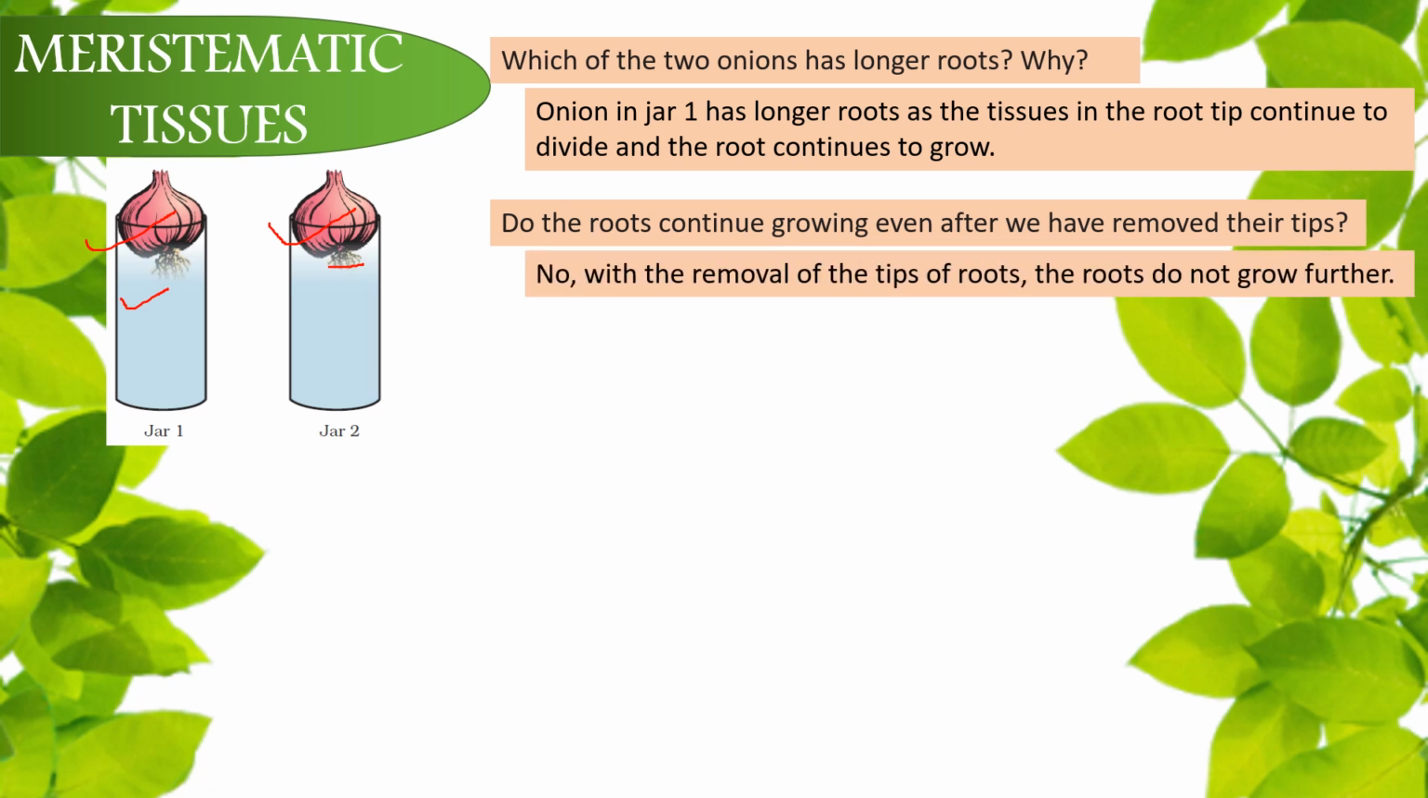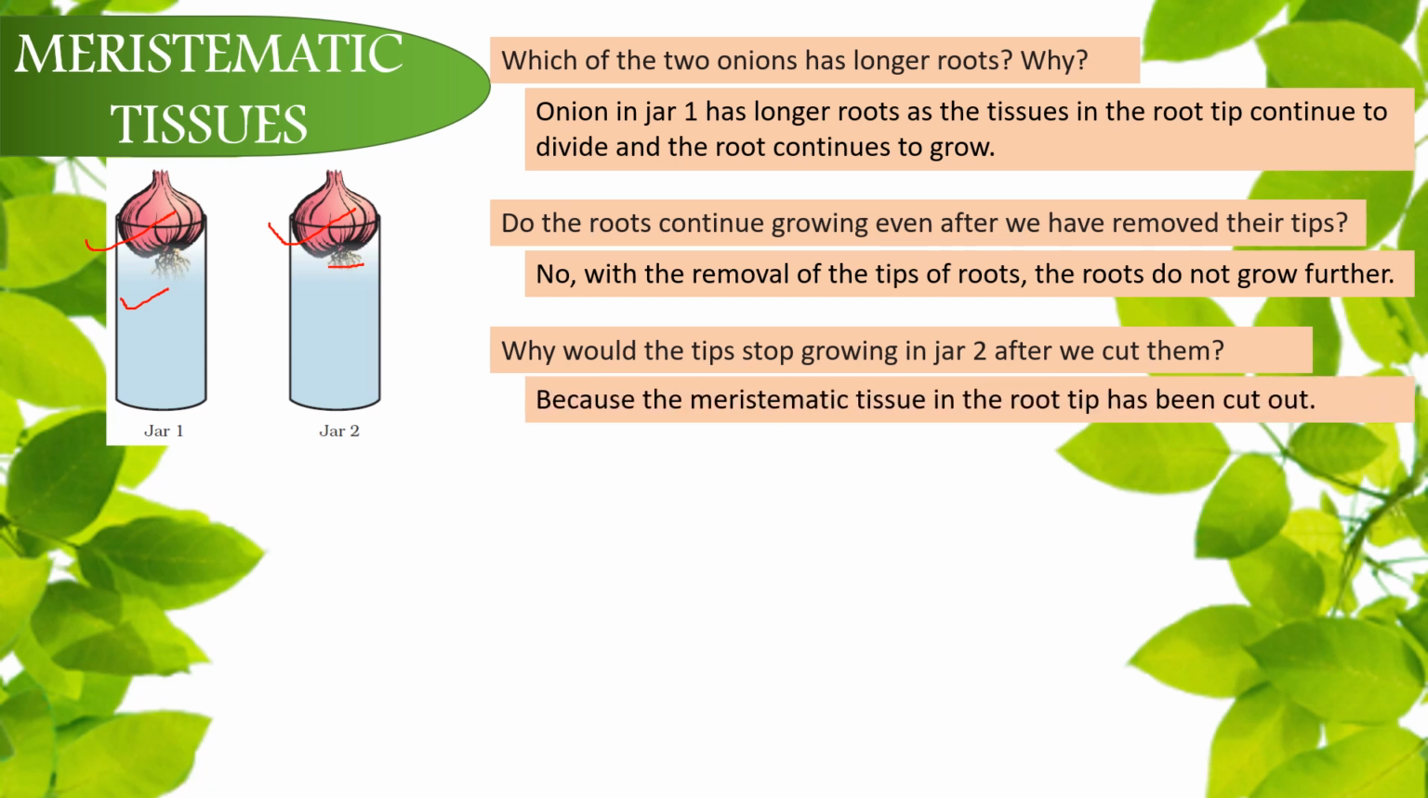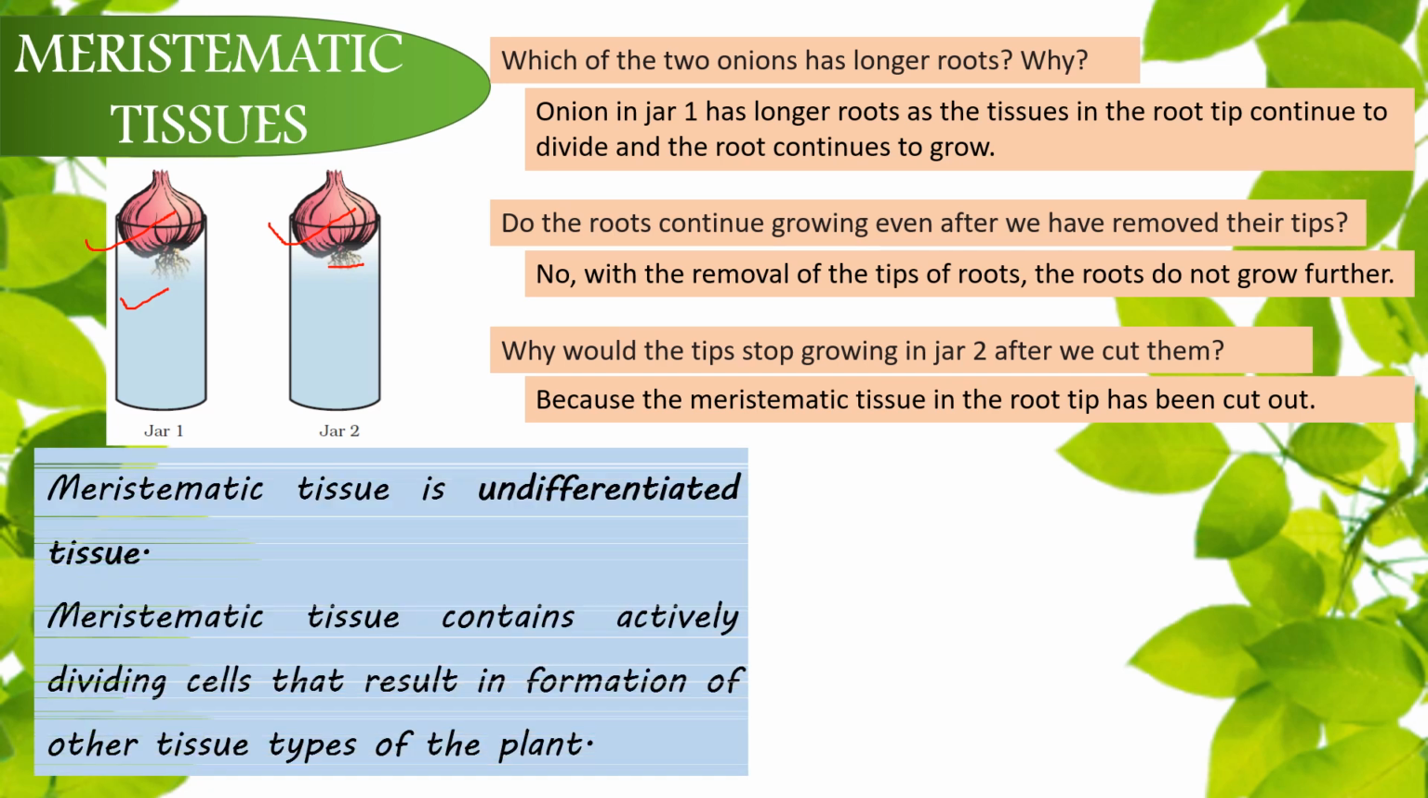No, with the removal of the tip of roots, the roots do not grow further. Why would the roots stop growing in jar 2 after we cut them? Because the meristematic tissue in the root tip has been cut out. So what can we conclude? That meristematic tissues are present in the root tip. You may be thinking if these meristematic tissues are different from the other tissues of the plant.